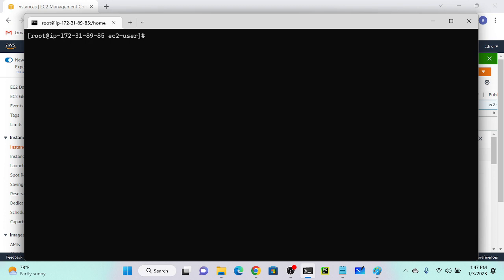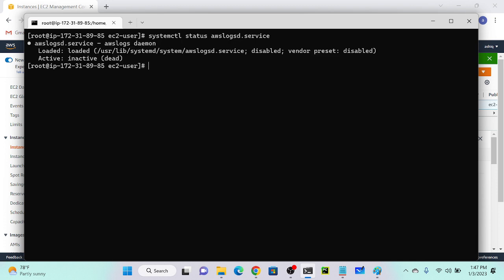So I need to check the status, and I need to start my AWS logs. How to check the status? systemctl status awslogsd. What is the d? Daemon. Then enter, and you can see that by default it is in inactive state. So how to activate?